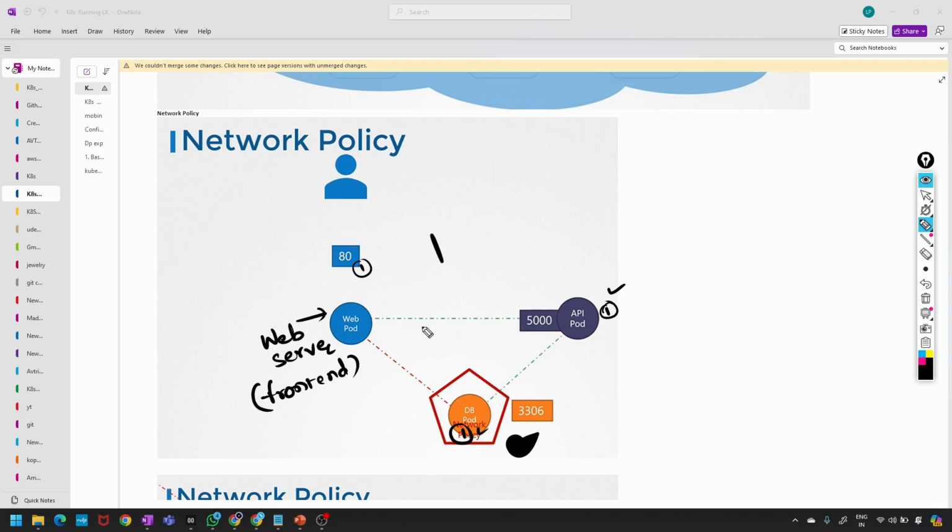So yeah, three pods: pod one, pod two, pod three. Three pods, right?